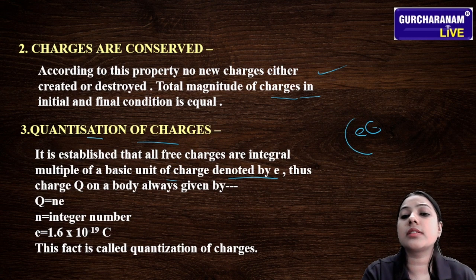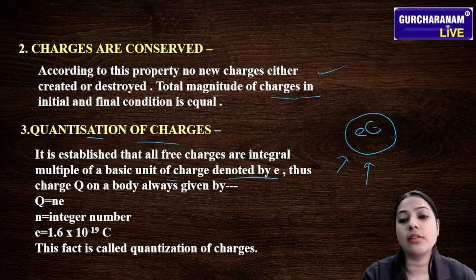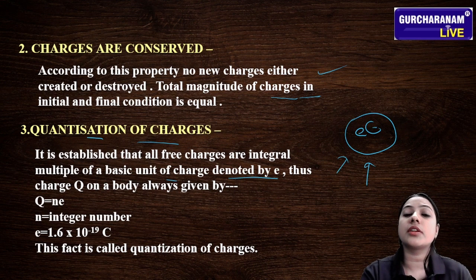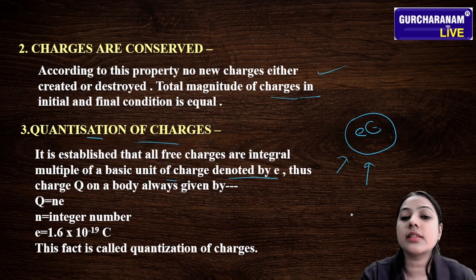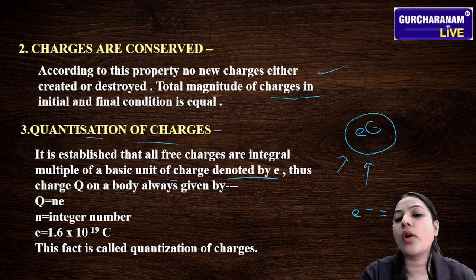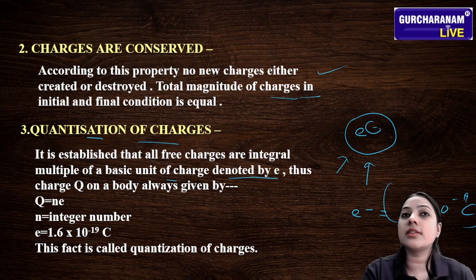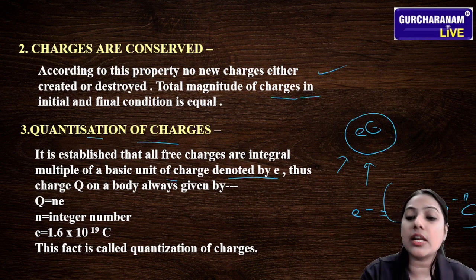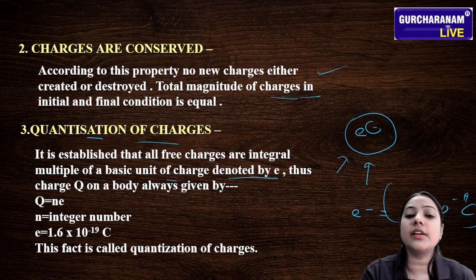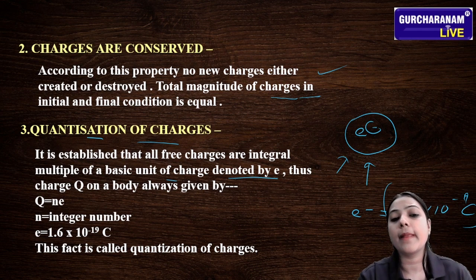It is the smallest charge in the world which exists freely. The smallest charge in the world which exists freely is the electron. That means the charge is 1.6 into 10 raised to the power minus 19 coulomb. This exists independently. The smallest charge which exists independently in nature is the electron, and the charge is 1.6 into 10 raised to the power minus 19 coulomb.